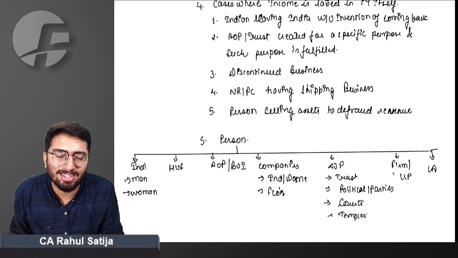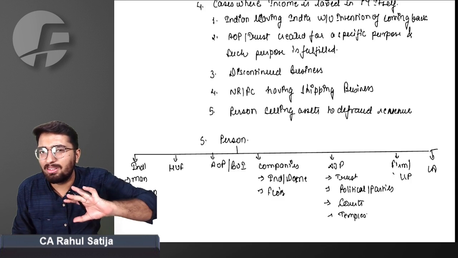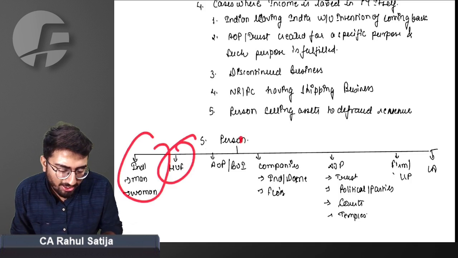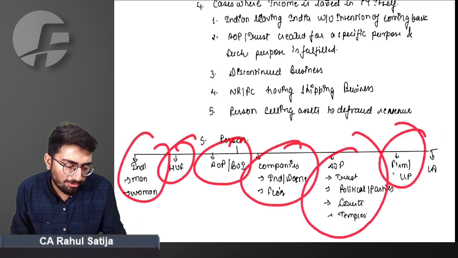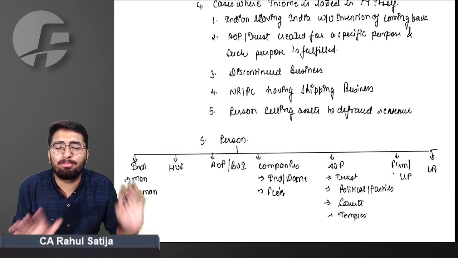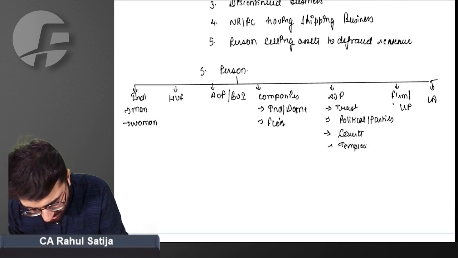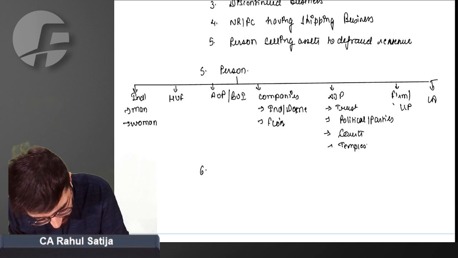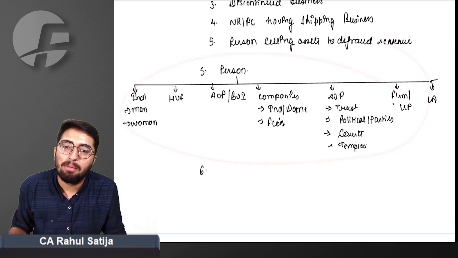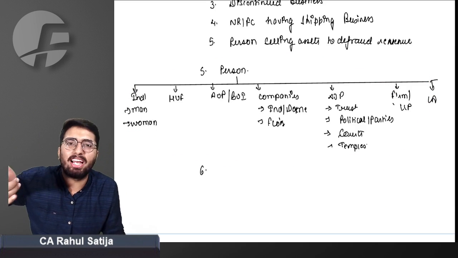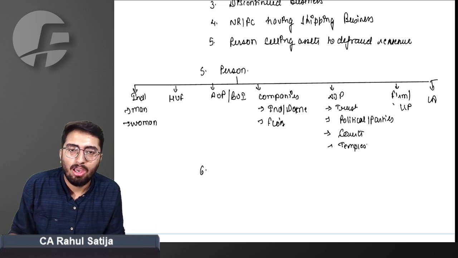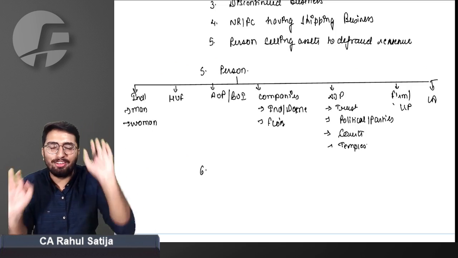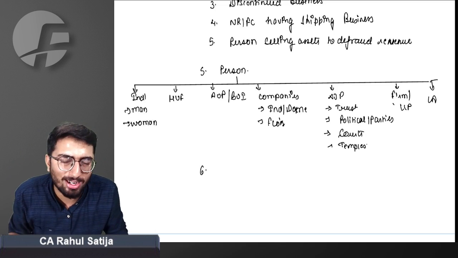Whenever you see that any person escapes any income, you'll see the word person used many times. Wherever the word person is used, they are referring to different types of people, different types of assessees, different categories of persons. And what does assessee mean? Do they mean the same? The right answer is there is a difference. Person means people out of this category. But if such a person is liable to pay tax, now they are called an assessee. Normally, we call them person. If I say person, it means individual, HUF, AOP, BOI, artificial juridical person, company, partnership firm, local authority.